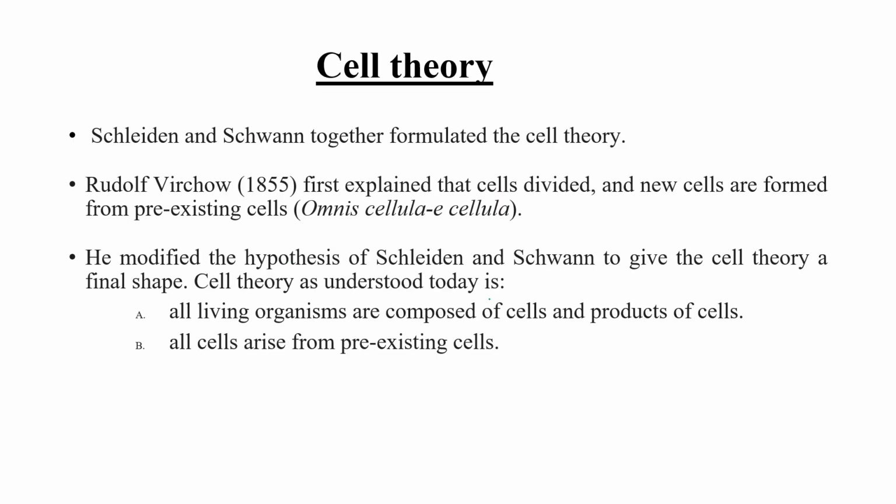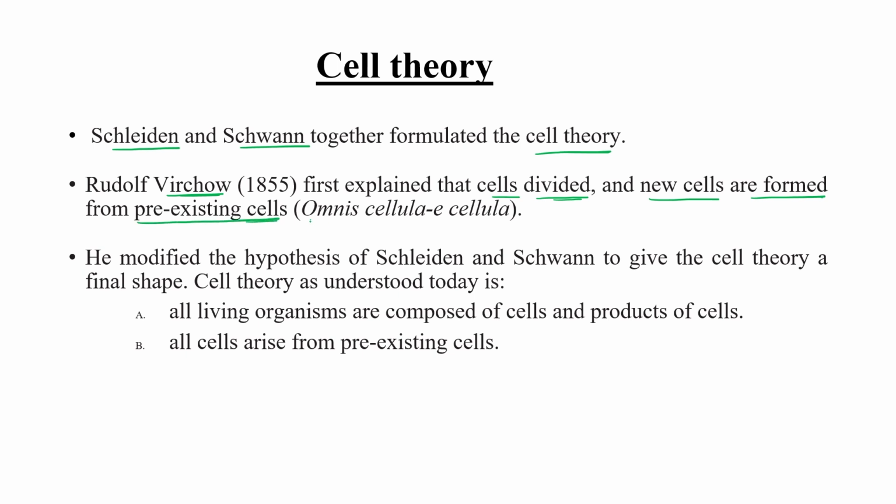Now, cell theory. Okay, so there were two scientists, Schleiden and Schwann. One is a botanist and another one is a zoologist. Together they formulated the cell theory. There was another very renowned scientist, Rudolf Virchow, who in 1855 was the first person to explain that cells divide and new cells are formed from pre-existing ones.